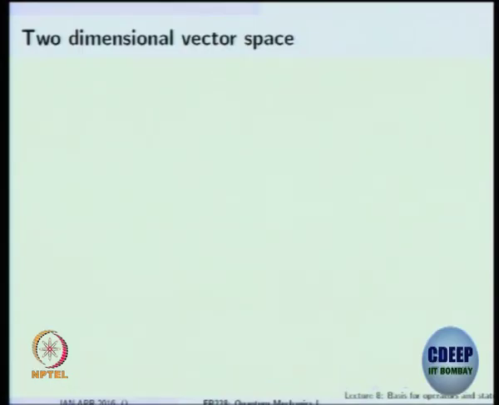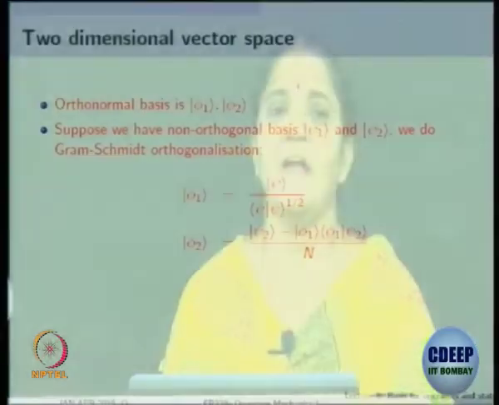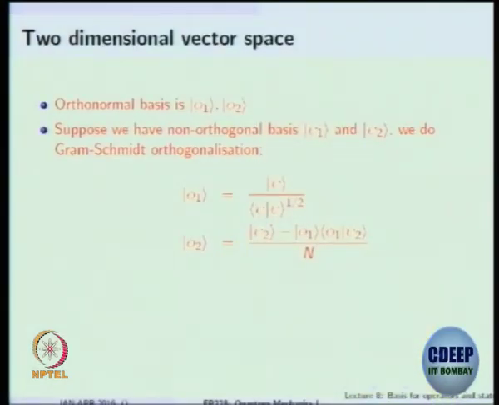Okay, so let me just get to the two-dimensional vector space for simplicity. Till now I was talking about n-dimensional vector space, but I will now confine myself to two-dimensional vector space and try and clarify a couple of notations, and then you know how to do it for an n-dimensional vector space. So if you remember, we had two bases in the last lecture. One was an orthonormal basis and the other one was a non-orthogonal basis, right? So let me just proceed with this example.